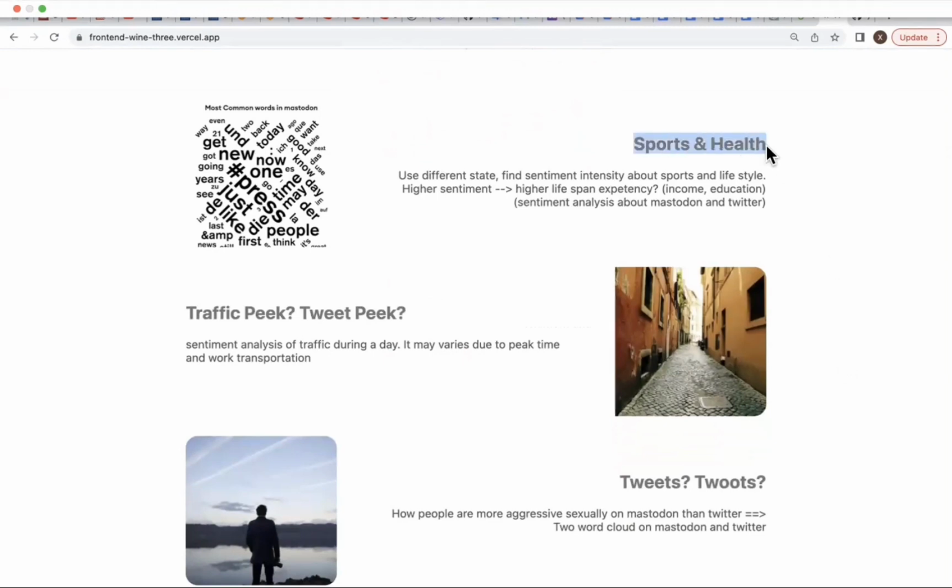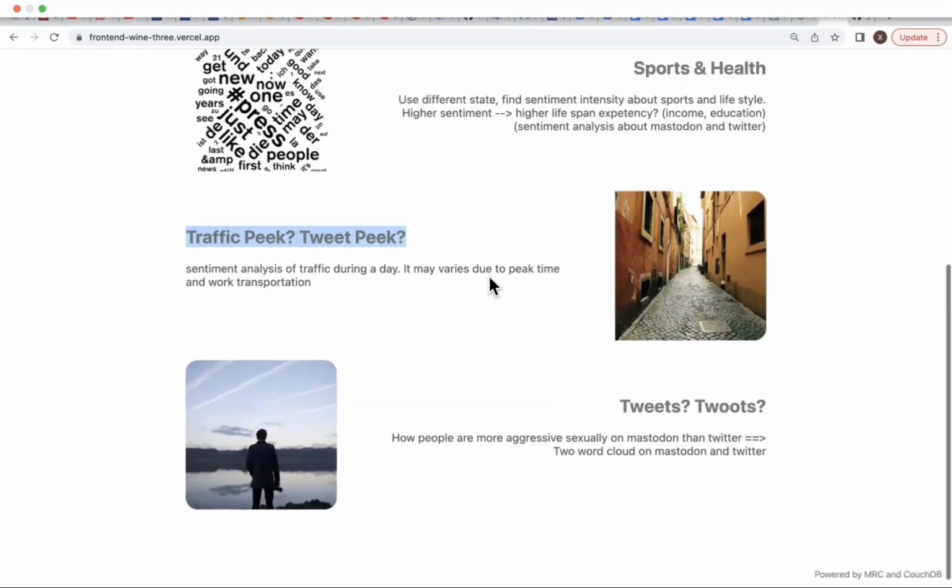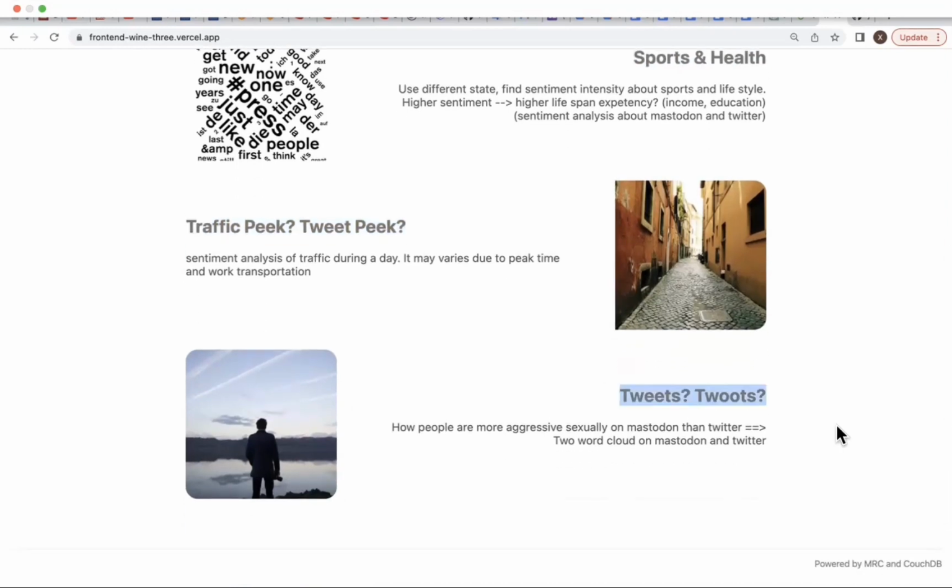As you can see, the first one targets sports and health. We aim to discover the relationship between the lifestyle or type of leisure time Australians spend and their health status, for which we use life expectancy as the factor. Then the second one uses traffic peak hours and non-peak hours, related to daily tweet sentiment analysis. For scenario 3, we're targeting tweet data and language analysis based on the posts that we have.